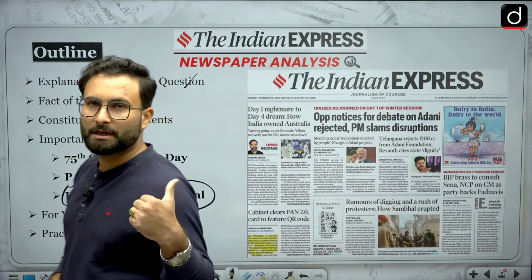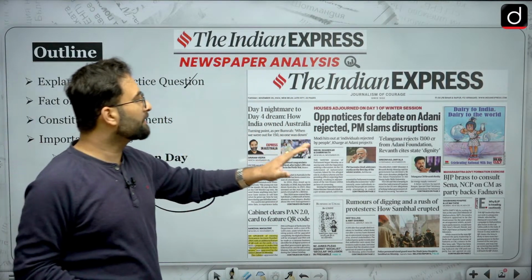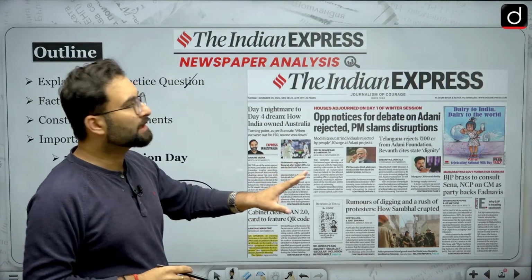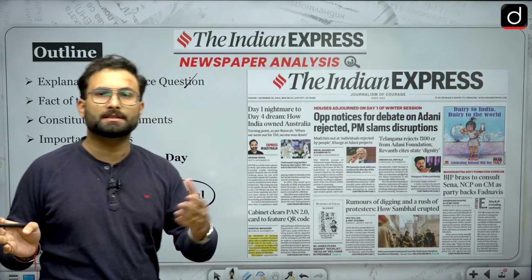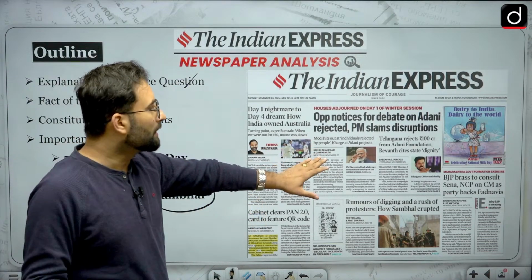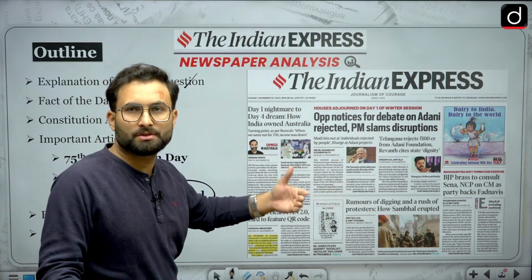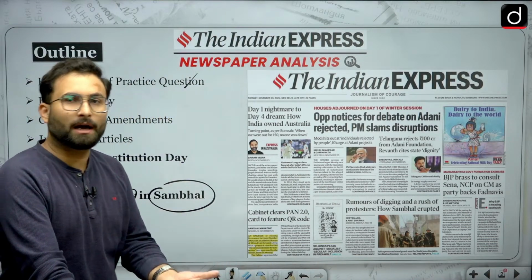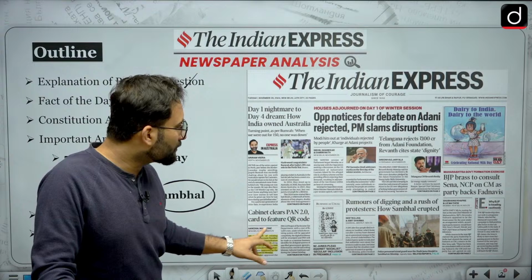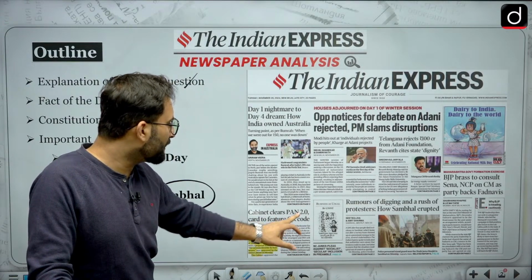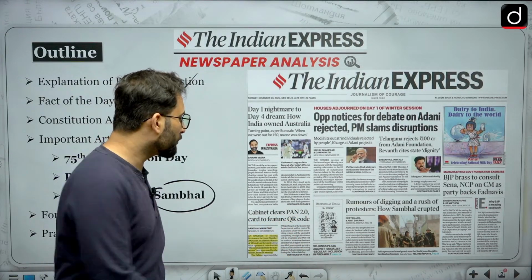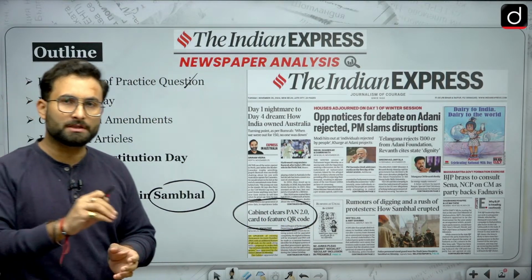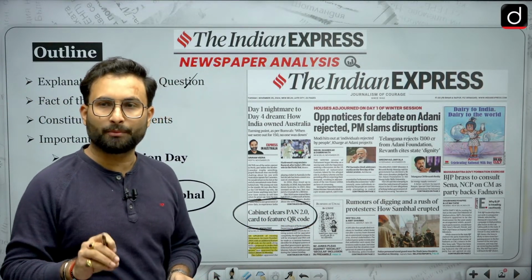Here you can see the front page of the newspaper, that is basically giving you an idea of what is going on in the country or outside. Right now, you know that elections are there in Maharashtra and Jharkhand, so you will be seeing more of the political news, which is not much important for us. If you are interested in politics, then you can follow them. Then coming to this article, cabinet clears PAN 2.0 card to feature QR code. We will not go into details, but we will try to understand what changes will be there, because that can be important for us.